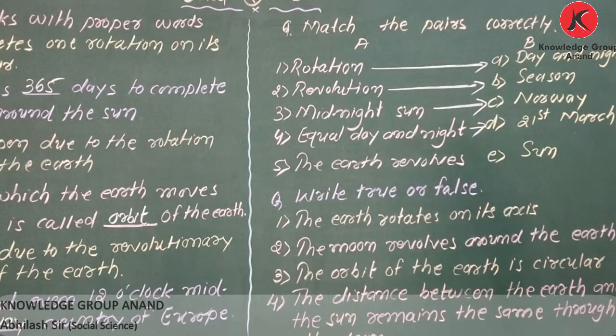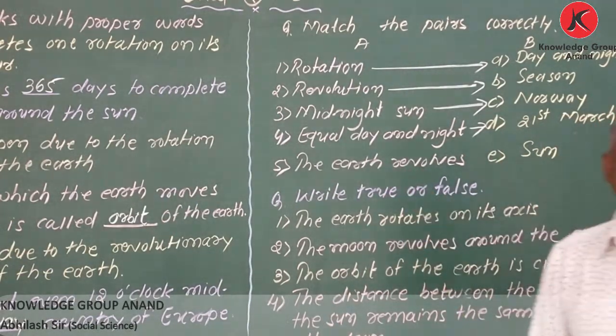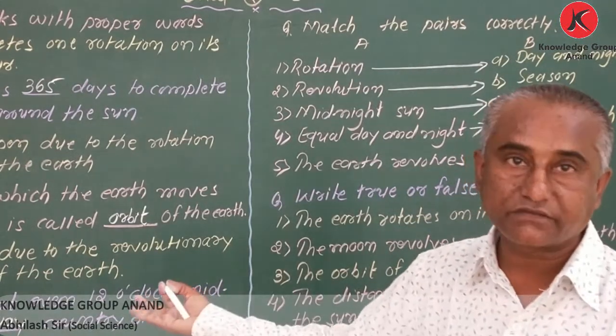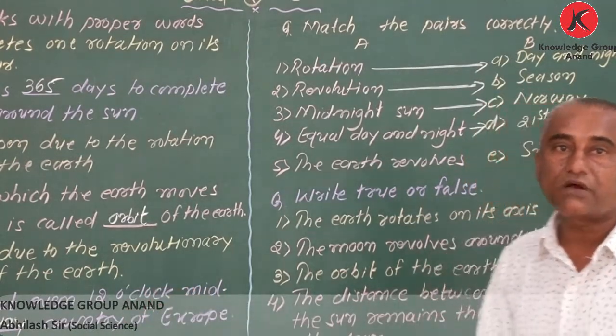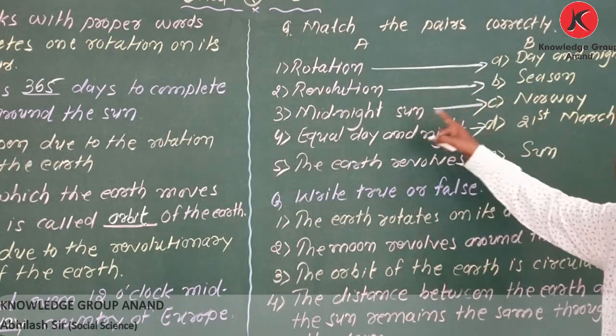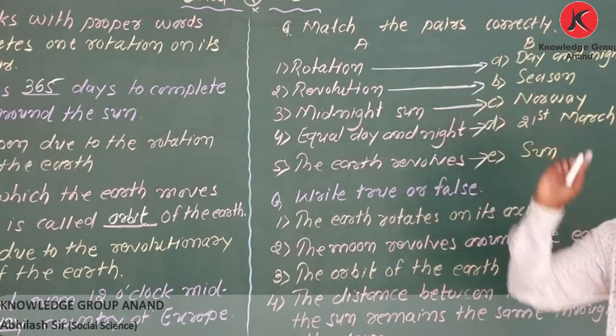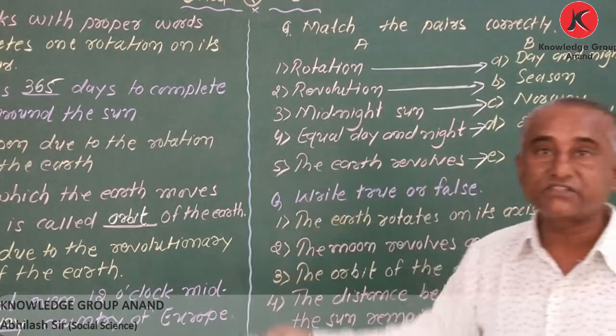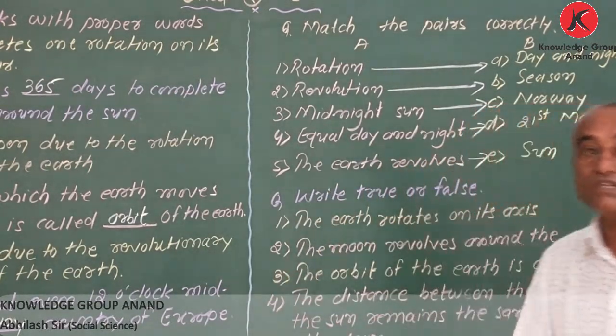Last one, the earth revolves around what? The earth revolves around the sun. Got it? So we have to write the correct answer in the answer sheet. Even in a notebook, write down the correct answer. Don't draw lines, it looks ugly.